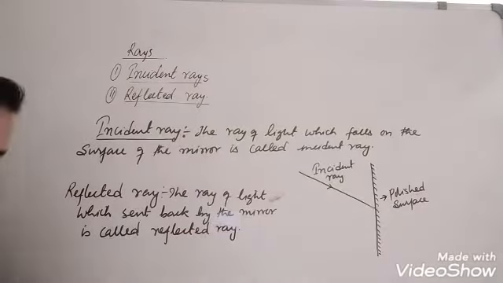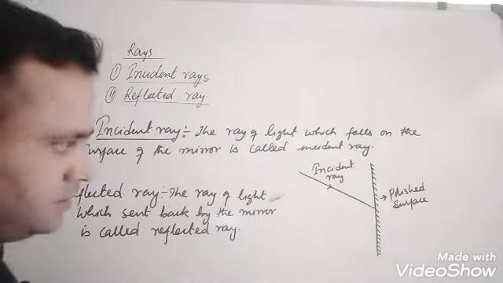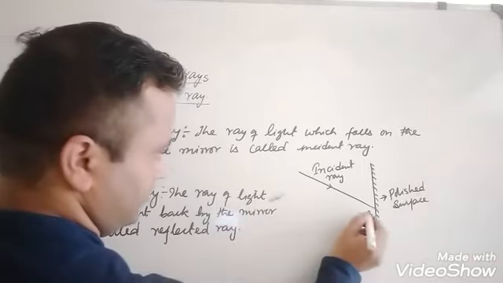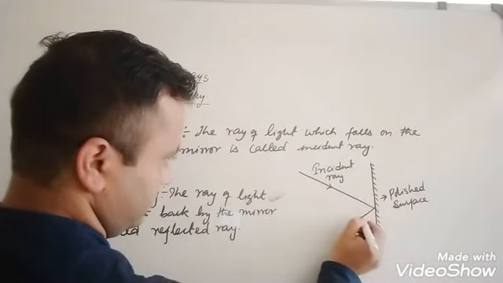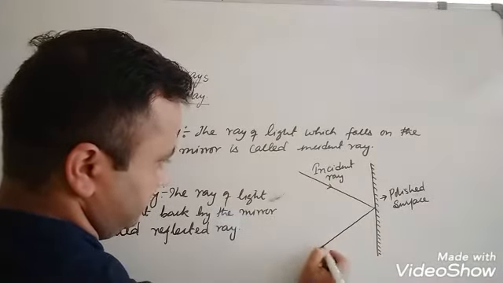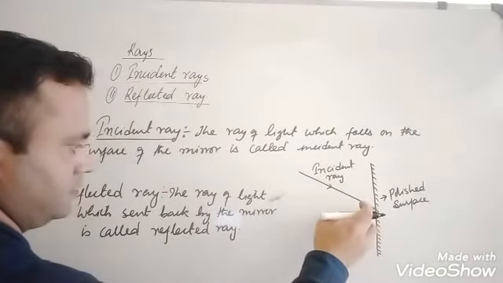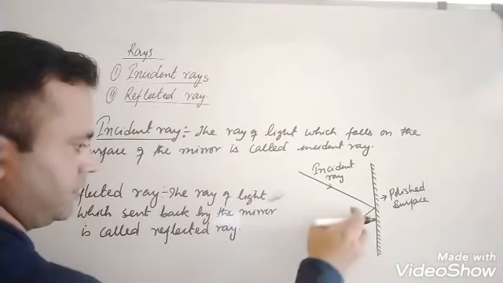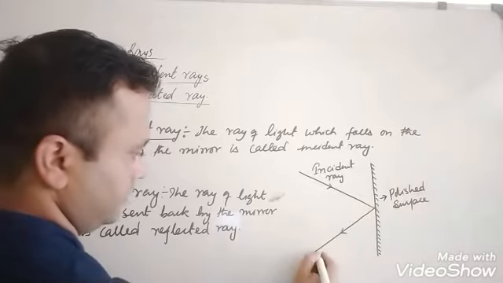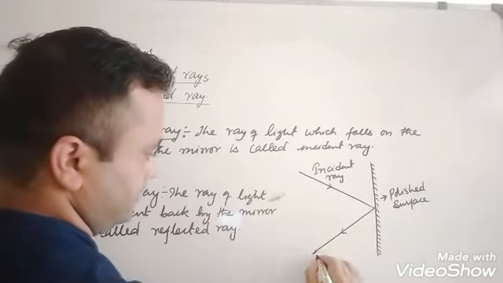Okay. Means after incident, light will reflect. This ray is sent back by the mirror. The ray of light which is sent back by the mirror is called reflected ray. This ray is reflected ray.